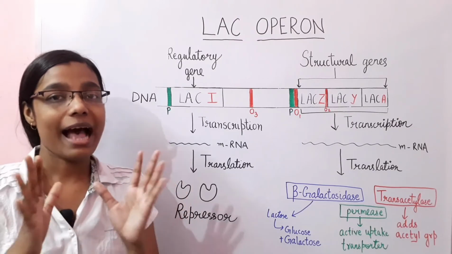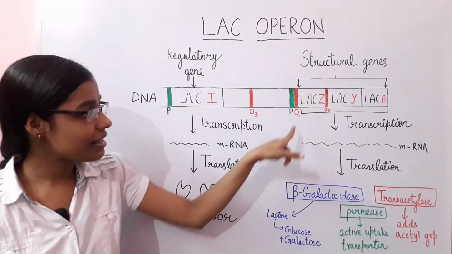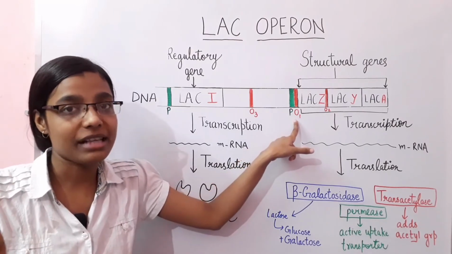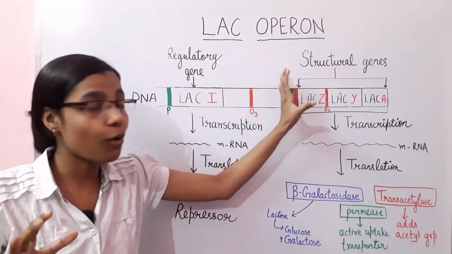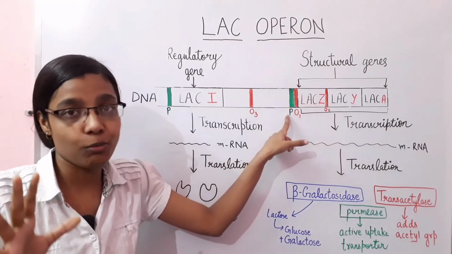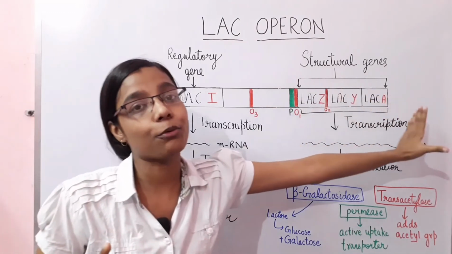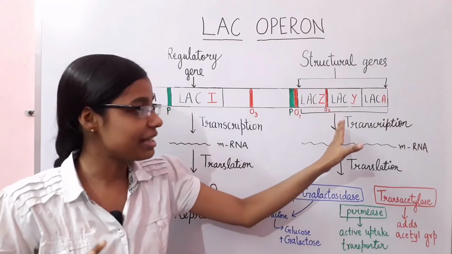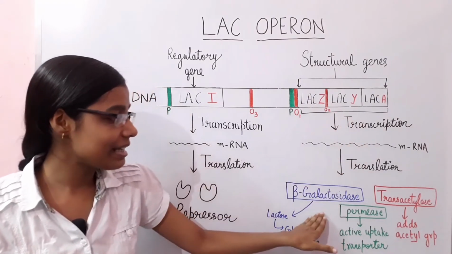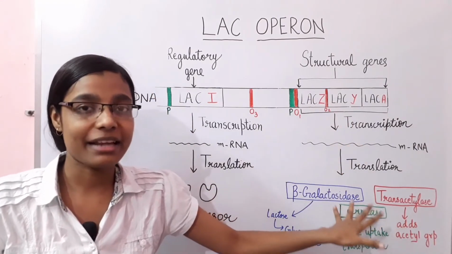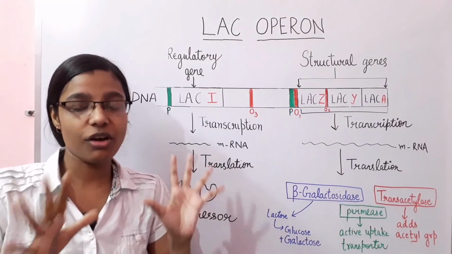Now what is happening in this case, the repressor is unable to bind to the operator site, so now the RNA polymerase can bind to this promoter site and it can start the process of transcription of these genes, so that these three can be formed and they can utilize lactose as a source of energy.